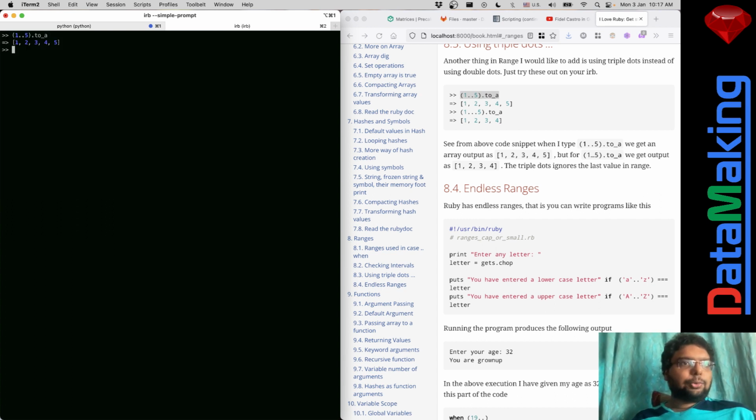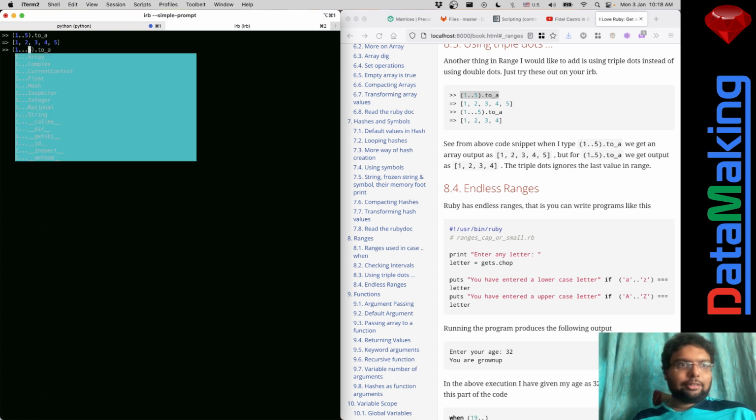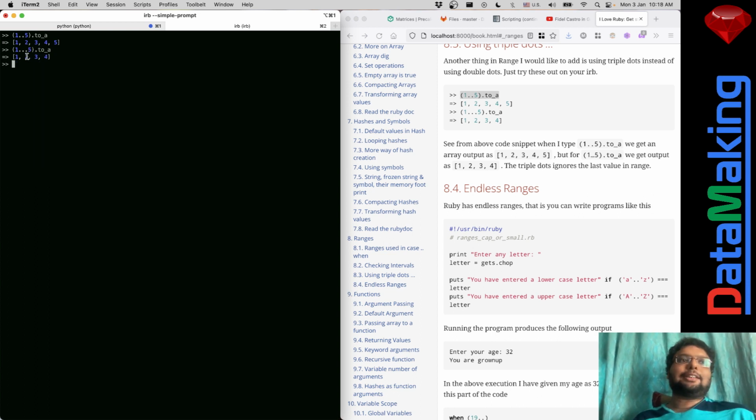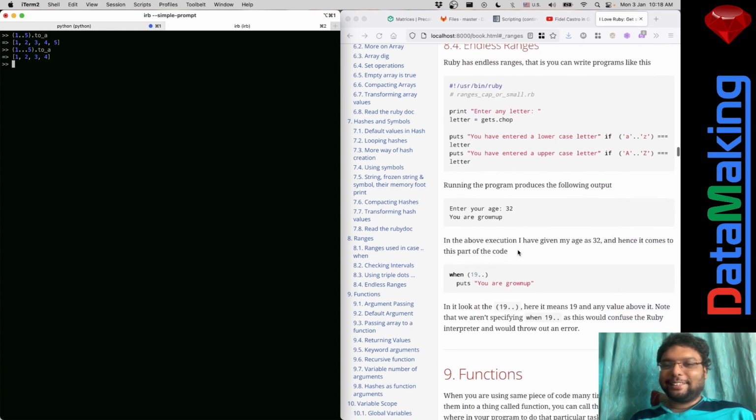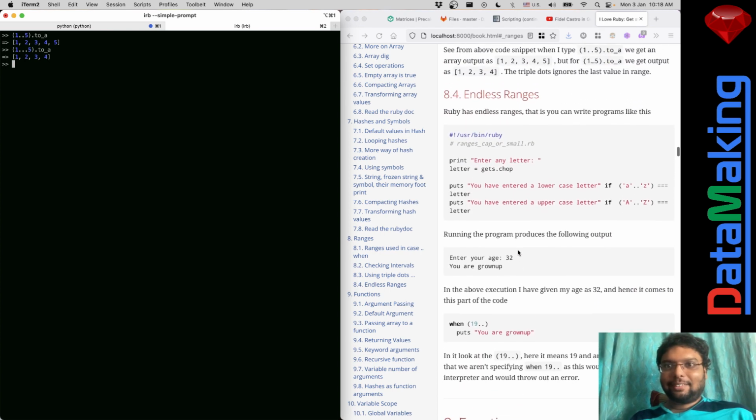If I just put dot dot a, even this 5 gets counted. If it's 1 to 5 and I just put this 2a, it becomes 1 to 5. But if I just put triple dot, the last one gets discounted. Don't ask me if there is something where the first one gets discounted. I don't know. This is how the language designers have designed it. So that's the thing.